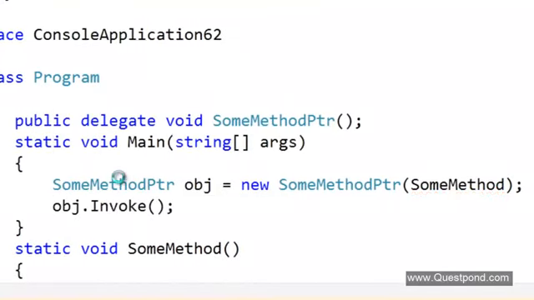So you can see that I have created a delegate, and this delegate sum method pointer is pointing towards some method, and I'm saying invoke. If I do a Ctrl+F5 over here, you can see that my method has been invoked.